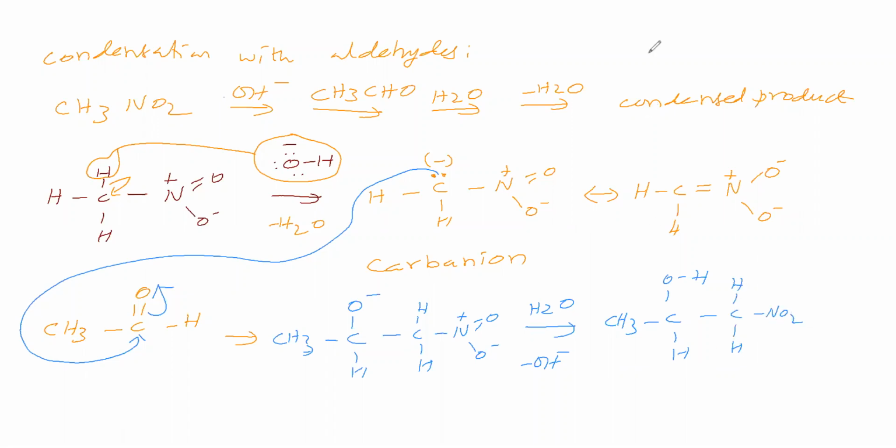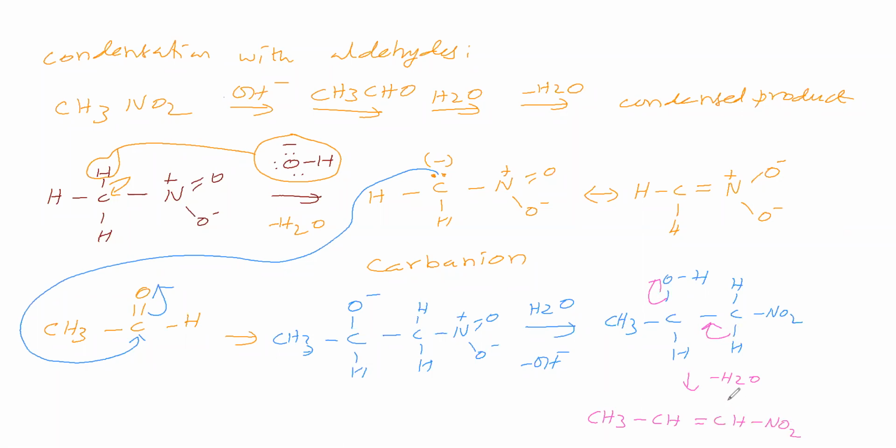Next step, water leaves from here. Water molecule leaves because, due to this nitro group, the alpha hydrogen has acidic nature. So we get CH3, CH double bond CH NO2.